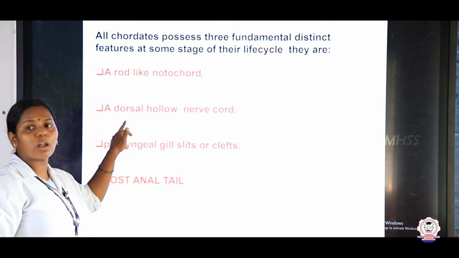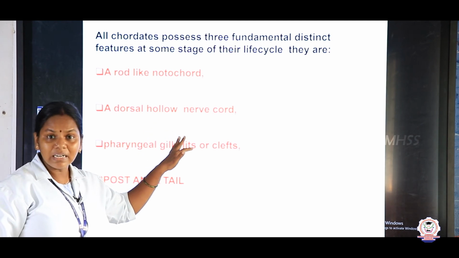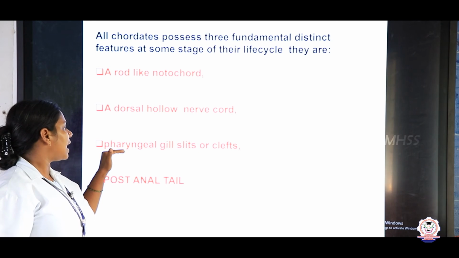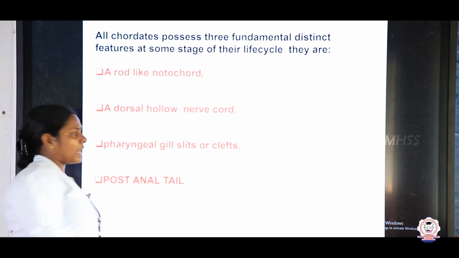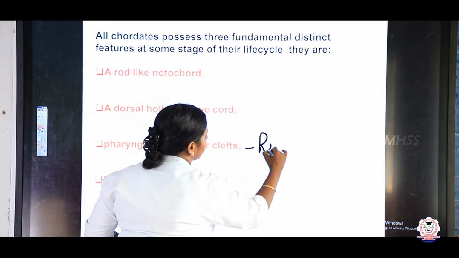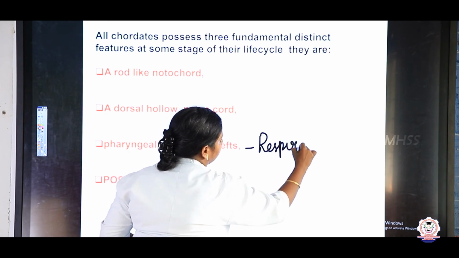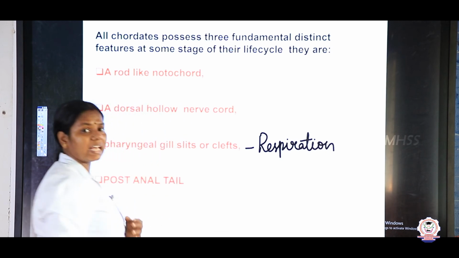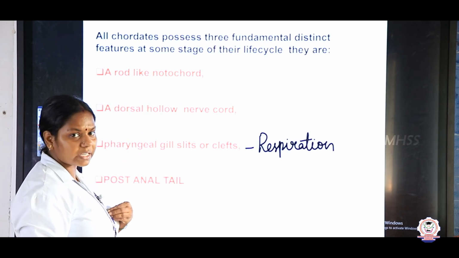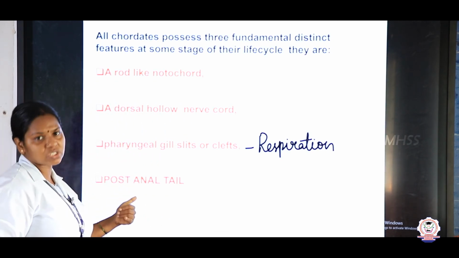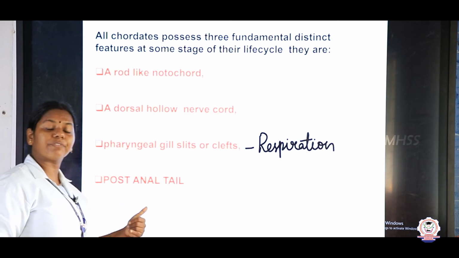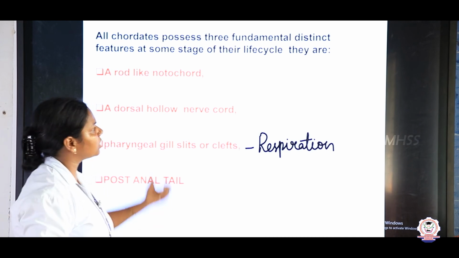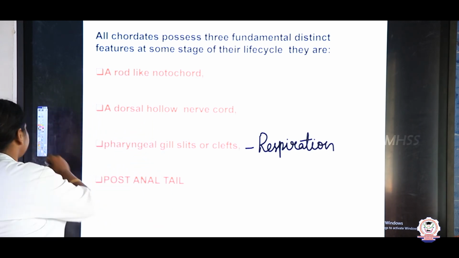Next one, a dorsal hollow nerve cord. The nerve cord later in some organisms develops into the nervous system. And pharyngeal gill slits or clefts for respiration. Even we human beings have pharyngeal gill slits in the embryonic stages, and a post-anal tail. You can see the fetus while developing possesses a tail-like organ at the back. So now let us discuss one of them.